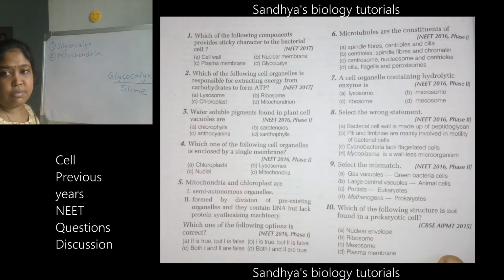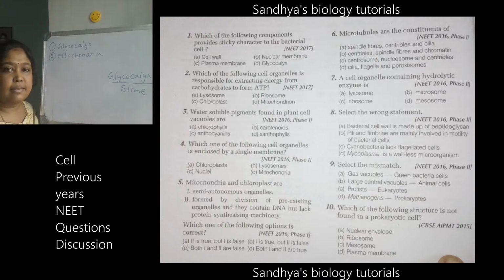Okay, if everything is fine, the third question. All these are the previous year's questions. Water soluble pigments found in plant cell vacuoles are. Which are the water soluble pigments? Here, all four options are pigments. Chlorophyll is mainly responsible for photosynthesis, and carotenoids, xanthophylls and anthocyanins all give specific colors.